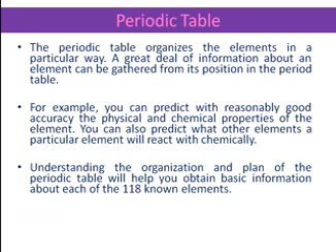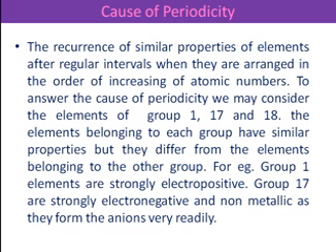So understanding the organization and plan of the periodic table will help us in obtaining the basic information about each of the 118 known elements. So the next question arises: what is the cause of the periodicity? Basically, the reoccurrence of similar properties of elements after certain regular intervals, when they are arranged in order of increasing atomic number, is known as periodicity.